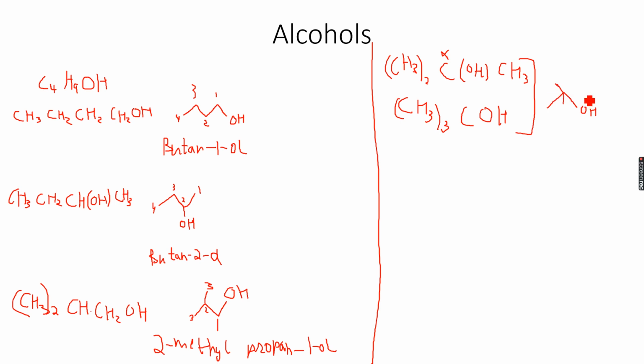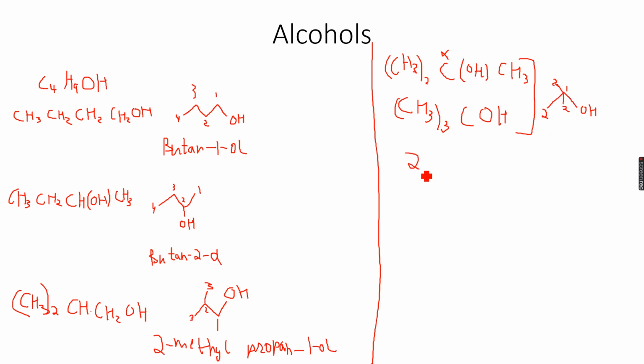Now if I start numbering this compound, first carbon atom, second carbon atom, there are 3 different main chains. All of them have 2 carbon atoms. So you know that there will be 2 carbon atoms in the main chain. Okay, I'm sorry about this. Have I done something wrong over here? No. Okay, so this is fine. Now if you see, I have 2 carbon atoms in the main chain, and on the second carbon atom there are 2 methyl groups attached.